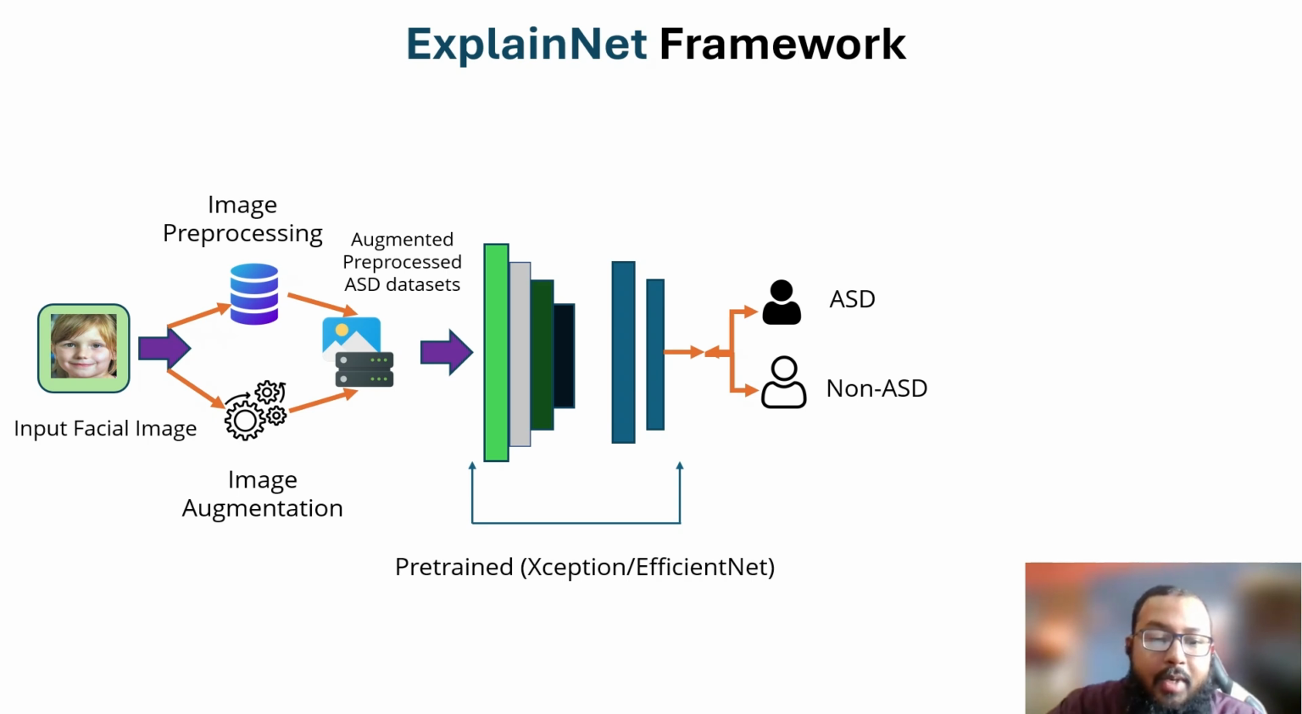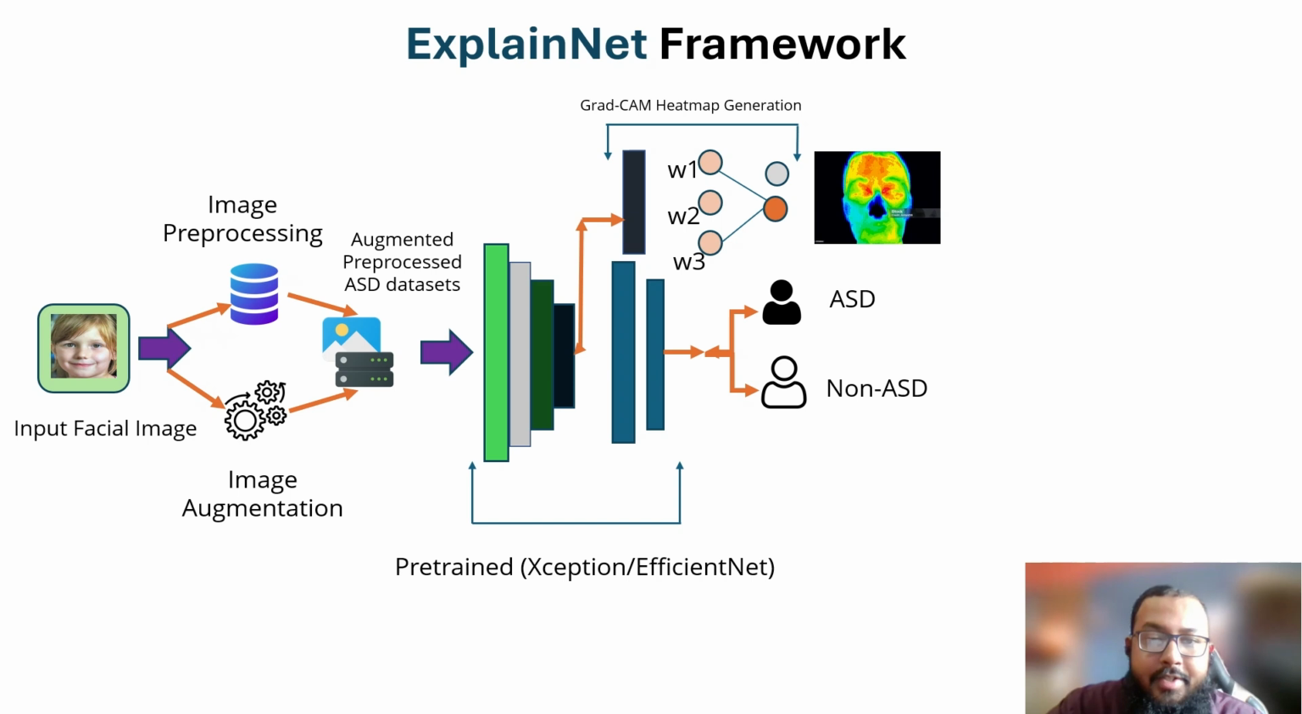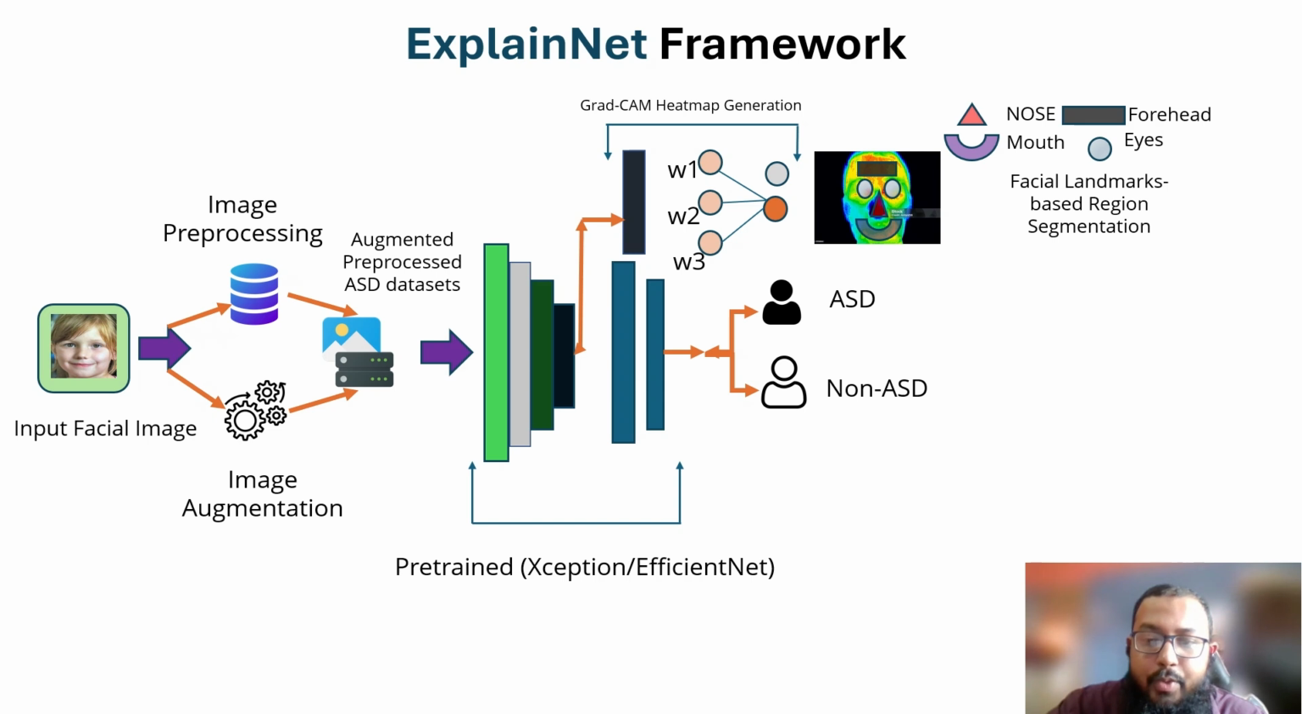Here we have explained Xception and EfficientNet, because from other studies we found these two models to have very high accuracy. But in our pilot study, for computational efficiency and to make it lightweight, we are using MobileNet V2. From there we generate the GradCam heat map, and from the GradCam we understand the region of interest of the facial images. GradCam provides the region of interest, but we don't really know where it is focusing most. We can just see some blurry images, so we will use facial landmark based region segmentation.